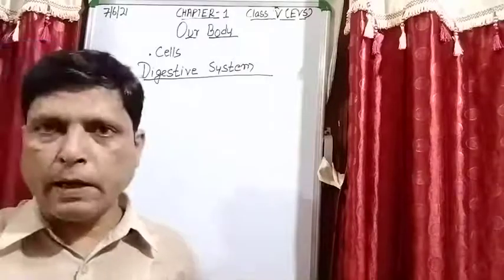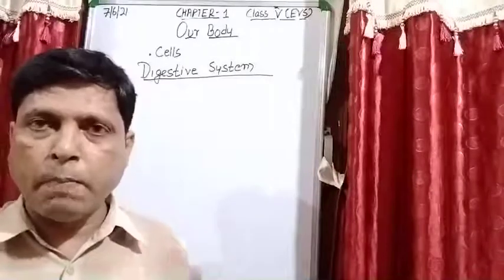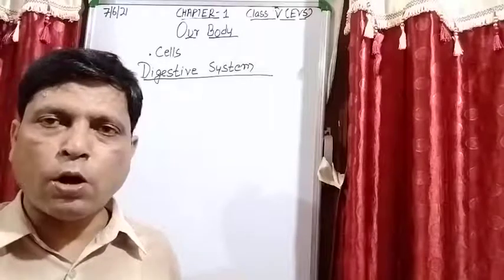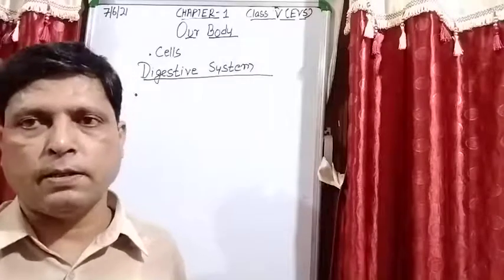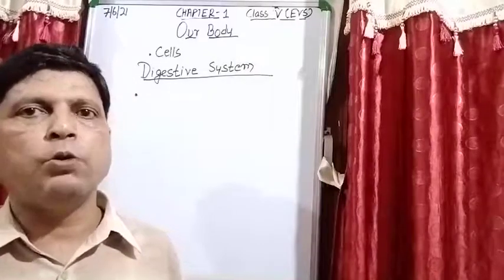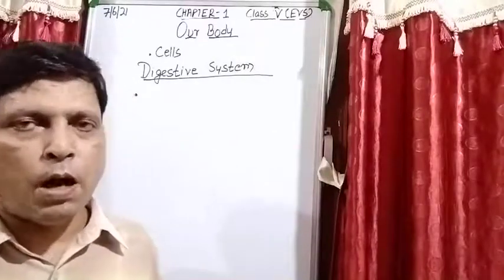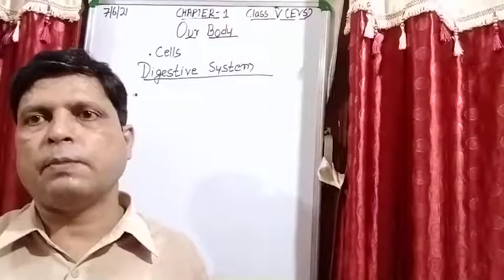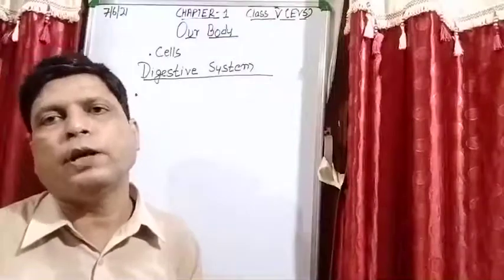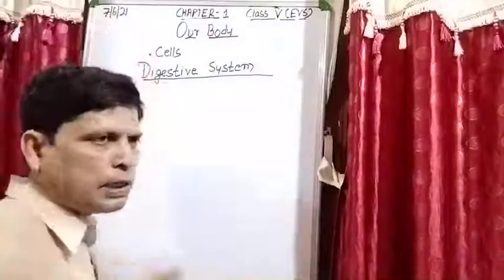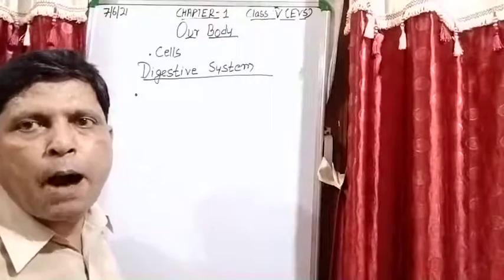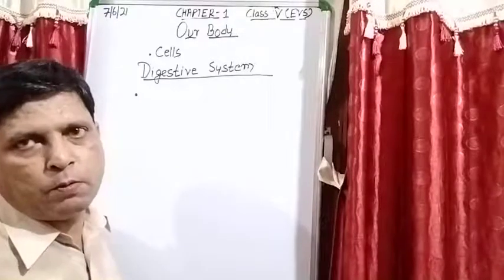So for better understanding of the system, the best method, how you will study or how you will memorize the things step by step, so that you are able to understand the different systems of our body. Let's take one example. For example, I have written on the board digestive system. So the first thing is that you must know what are the parts of the digestive system.